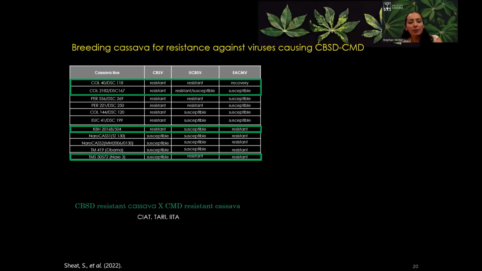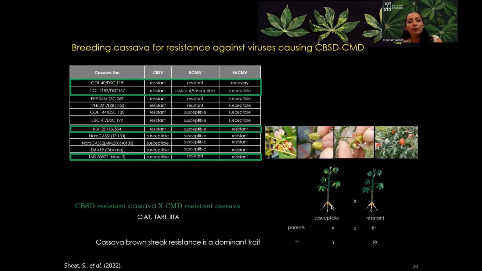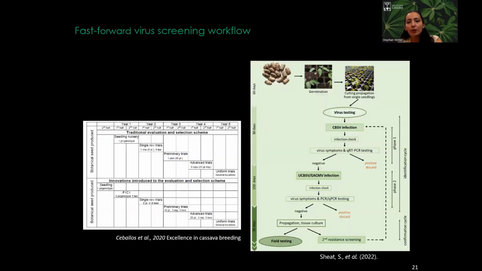This is already done, because our partners here at TARI and ITA crossed this South American resistant cassava with a CMD resistant cassava, and we were able to receive different populations. From the first population that we got from CR, from Xiaopei, we see that they were able to find resistance in the F1, and this proved that cassava brown streak resistance is a dominant trait. To reach this, we had to develop our high throughput virus screening workflow, to screen for two viruses or two diseases in one go in a short time.